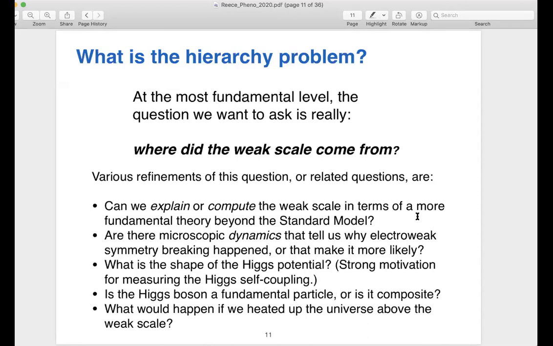Relatedly, is the Higgs fundamental or composite? What's the shape of the potential, not just at 0 temperature, but at high temperature? What happened in the early universe? These are all questions that I consider part of this challenge of understanding the electroweak hierarchy.